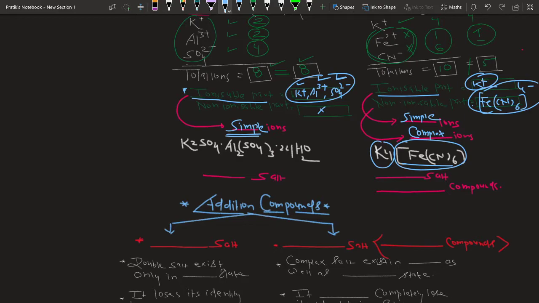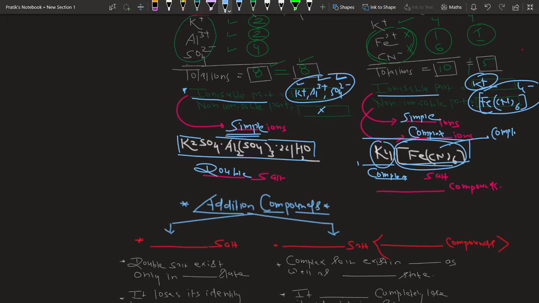See, this salt and this salt have the same method of preparation, but their behavior is different. So this salt is referred to as a double salt, and this salt is referred to as a complex salt, since a complex salt consists of a complex ion, and this is a complex ion.